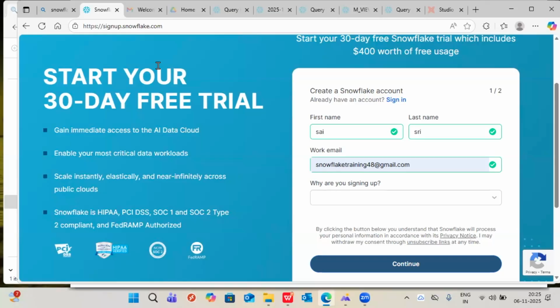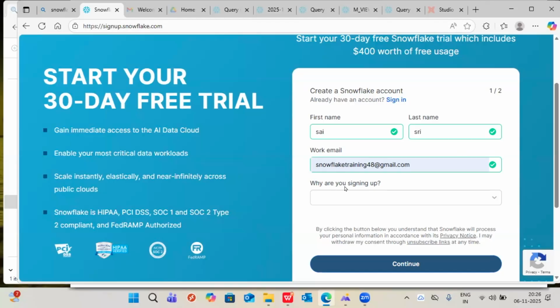If you find the 120 days link, you can log in, but there is no guarantee. Suppose after 120 days you want one more account, there is no guarantee you'll get 120 days again. You may need to go with 30 days. That's not a problem. Every account is the same only. 120 or 30 days doesn't matter.